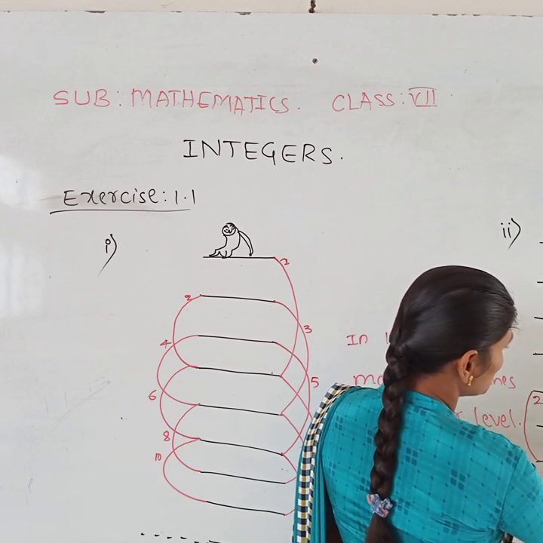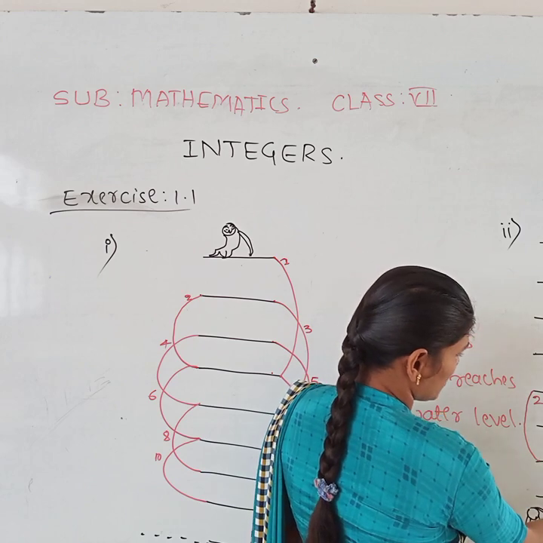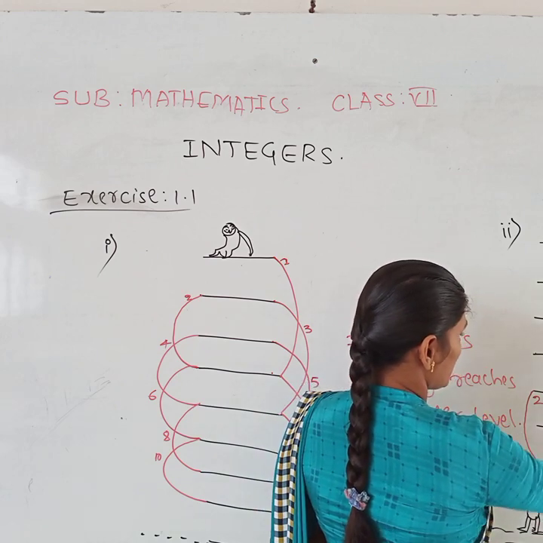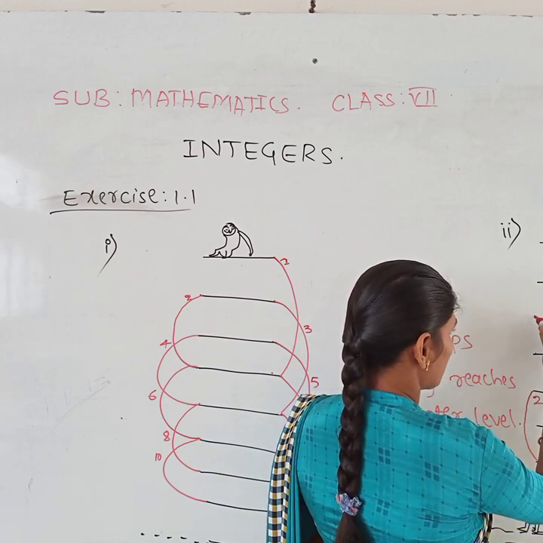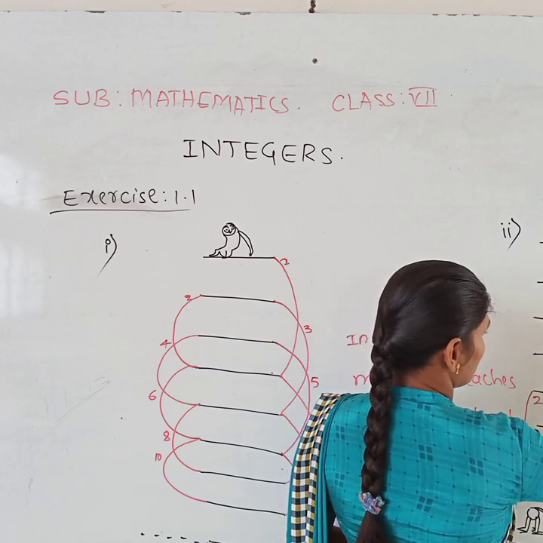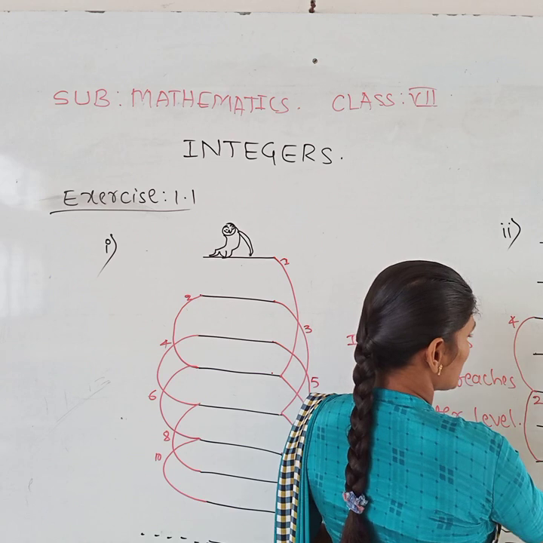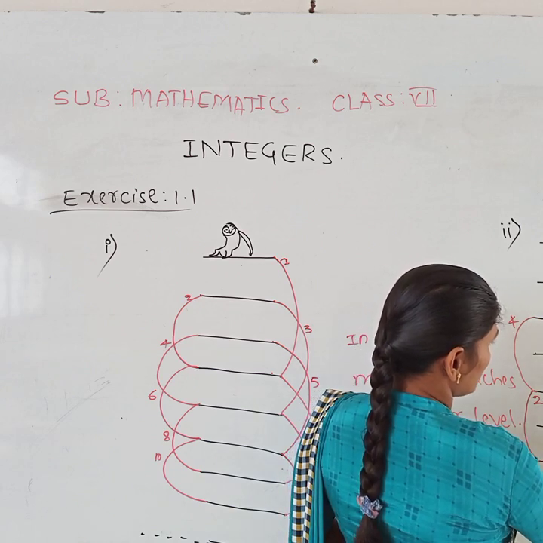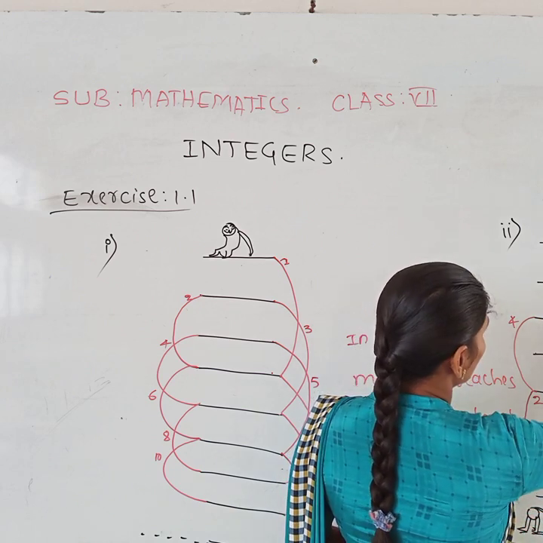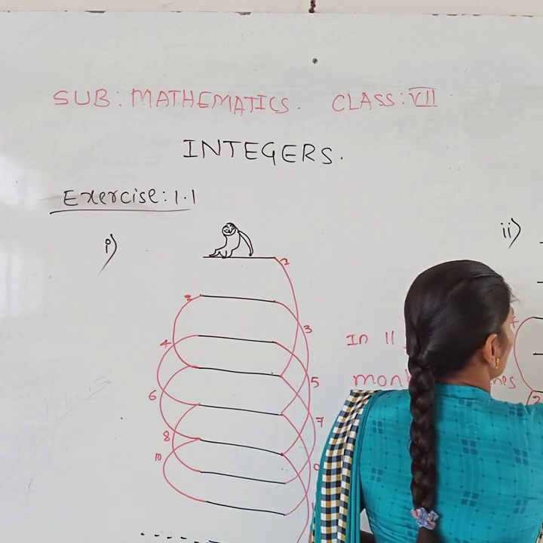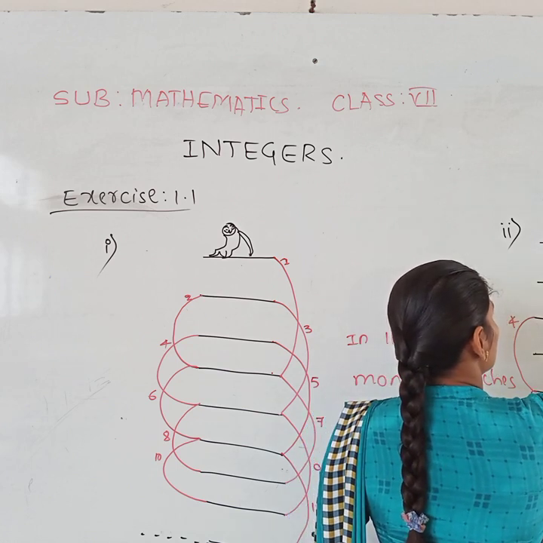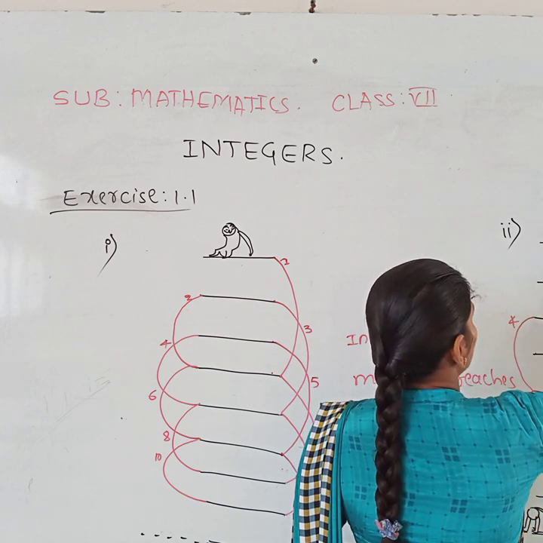1 2 3 4. The monkey comes here. Then again 2 steps back. It is the third jump. 2 steps back. It is the fourth jump. Now the monkey is in this level. Next 1 2 3 4. Within the 5th jump, it reaches the topmost level.